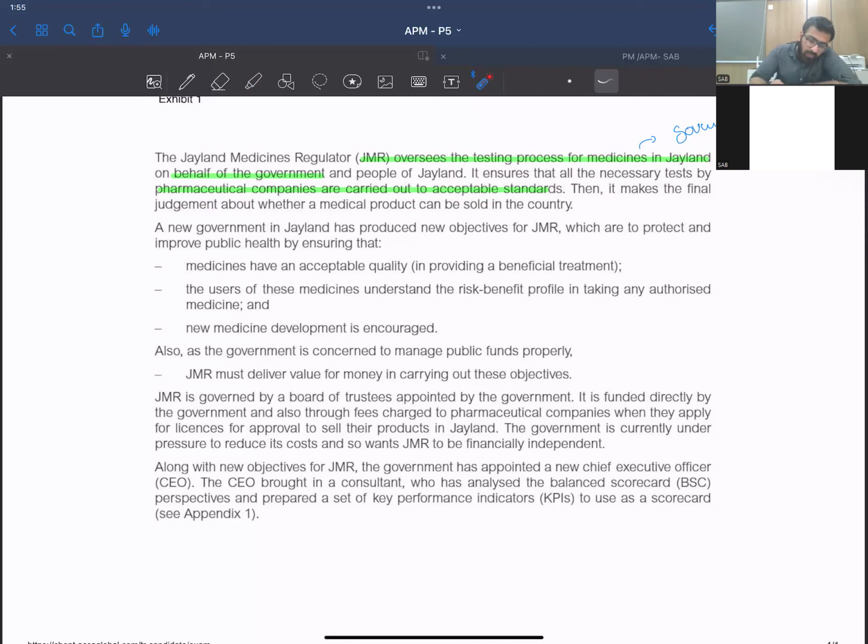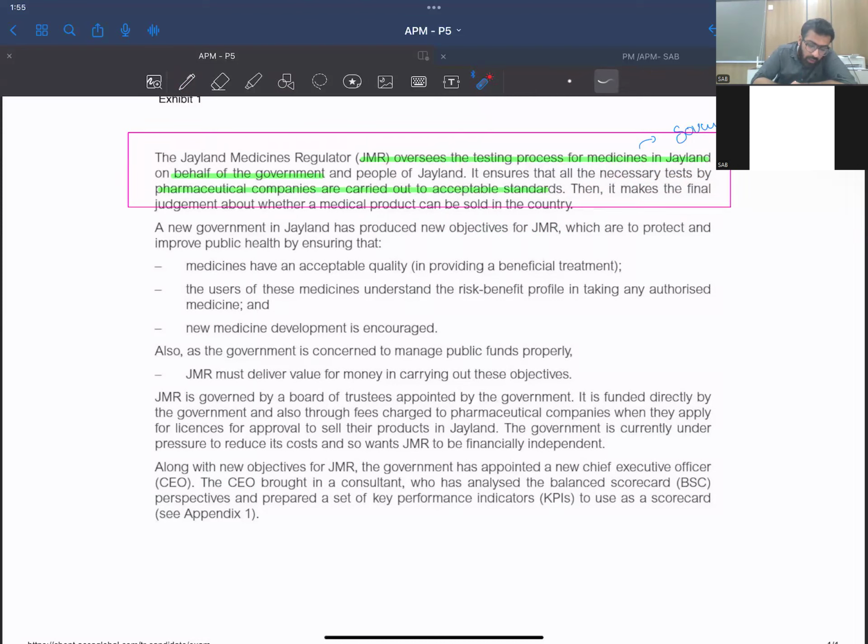And then it makes the final judgment about whether a medical product can be sold in the country or not, right? So there might be issues of ethics as well, right? Some companies are involved in selling these kinds of products that are not up to the mark. They might bribe. I don't know whether this thing is tested or not, but what we see in the practical world, see, SBL and APM, they both are practical papers, right? The practical recommendations are required here.